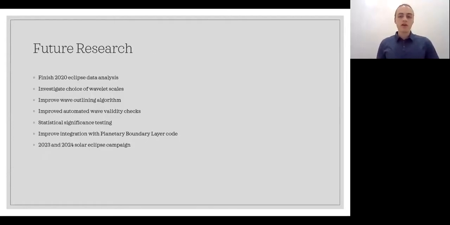We're currently in the middle of analyzing and verifying our solar eclipse data that we measured in Chile. And once we feel confident about our results, we're going to submit them for publication in an academic journal. Looking further into the future, there are a number of things that we want to investigate and ways that we think we can improve this method that are listed here. And even further beyond that, we've already started planning for eclipses in 2023 and 2024. And we have a lot of ambitious ideas and high hopes, and we're really excited about that.